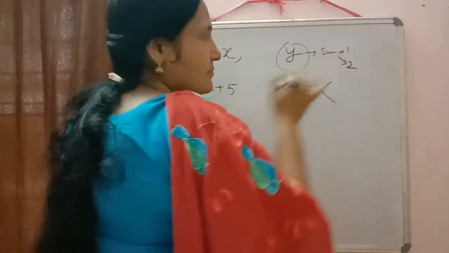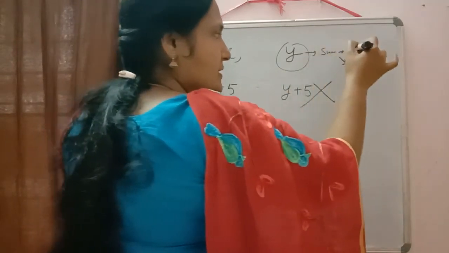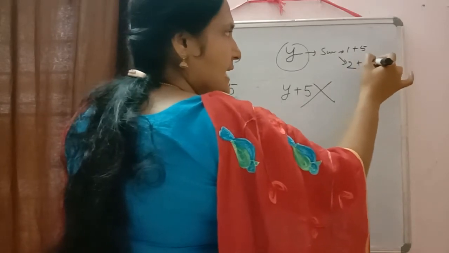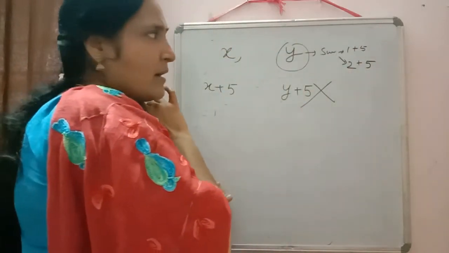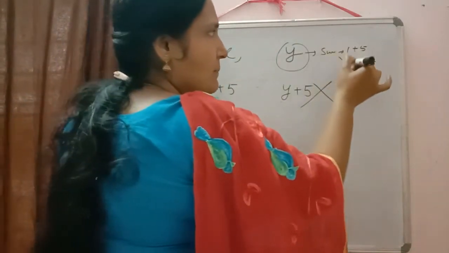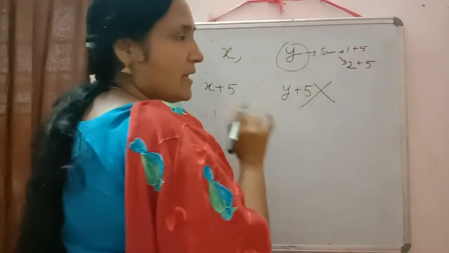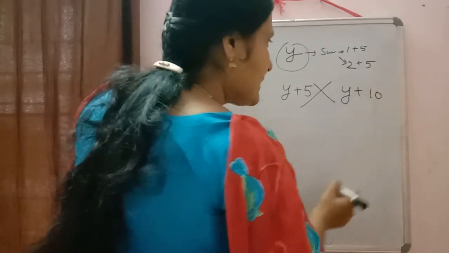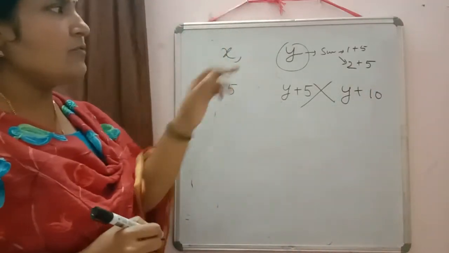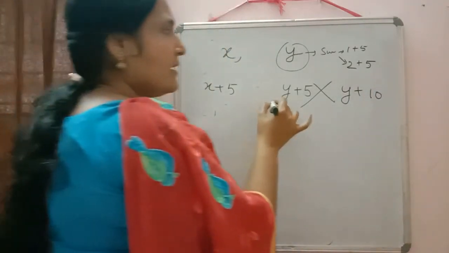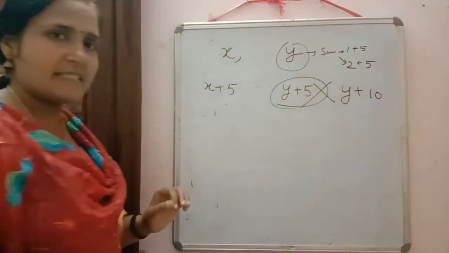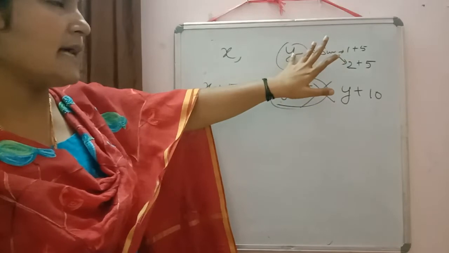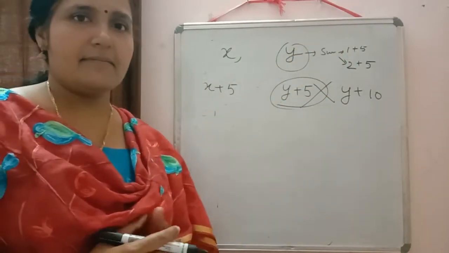After 5 years, the first child will be 5 years older and the second child also 5 years older, so 5 plus 5 will be equal to 10. So the correct one should be y plus 10. When you take only 2 variables, chances are that you will commit a mistake here. That's why I have taken the 2 ages as y and z.